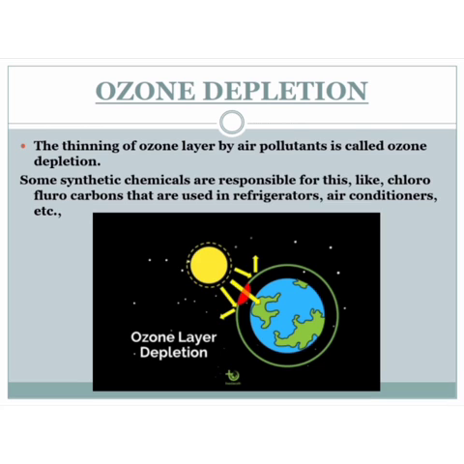Some synthetic chemicals are responsible for this, that is chlorofluorocarbons, which are used in refrigerators and air conditioners. These gases affect ozone depletion the most. You can see there is a green layer, that is the blanket-like ozone layer. The UV radiation is coming from the sun, you can see the middle yellow arrow mark.